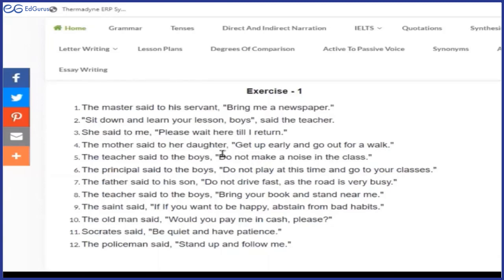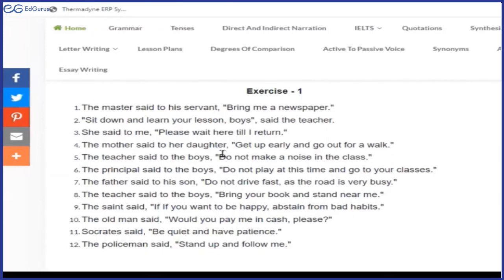When you say suggested, would you use infinitives? When you use suggested, the reporting verb, would you say to get up? The mother suggested her daughter to get up.